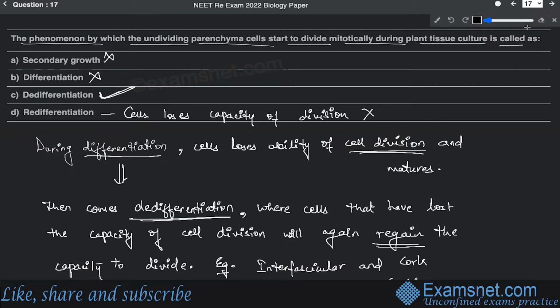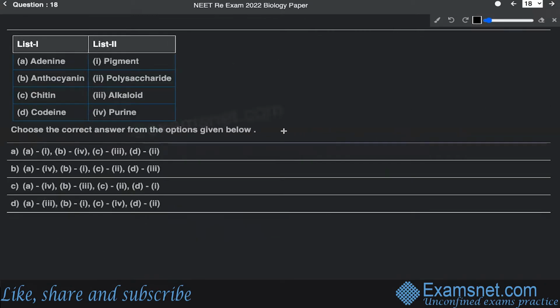All right, now the next is question number 18. Question number 18 is a match the column kind of question. So let us talk about it. You have to choose the correct answer from the options given. So adenine, we all know, is a nitrogenous base belonging to the purine category.